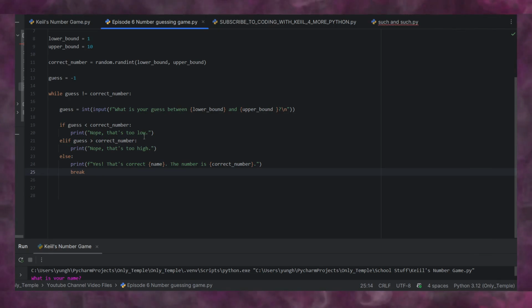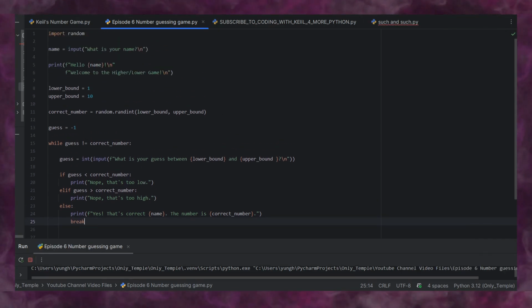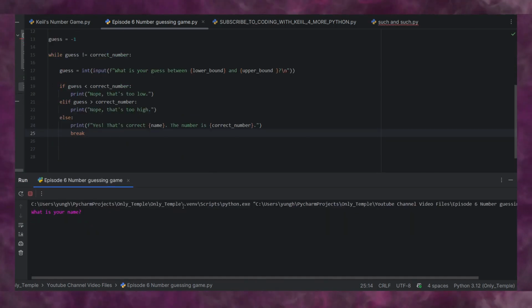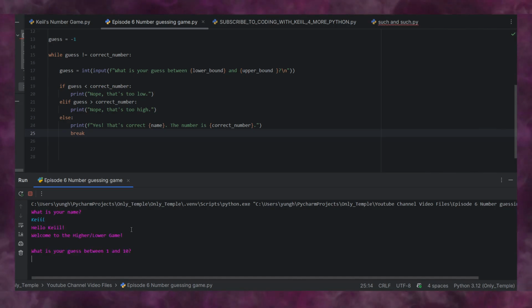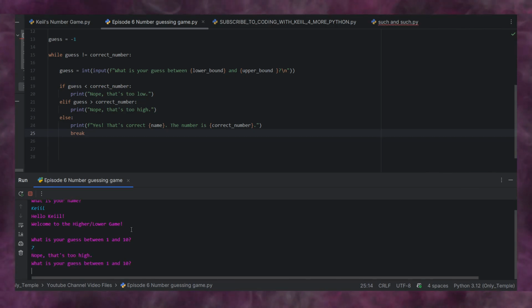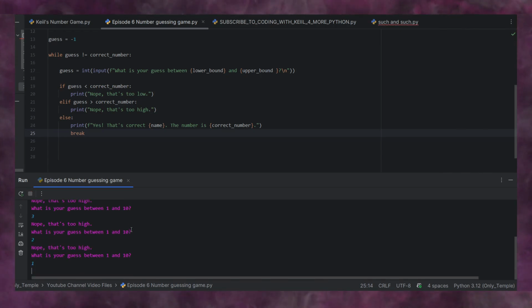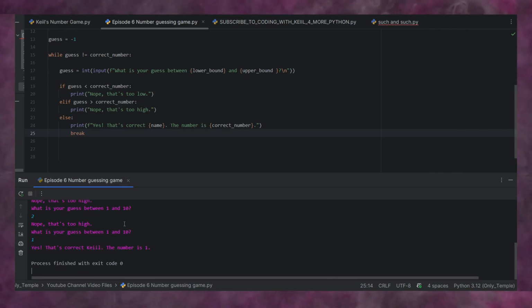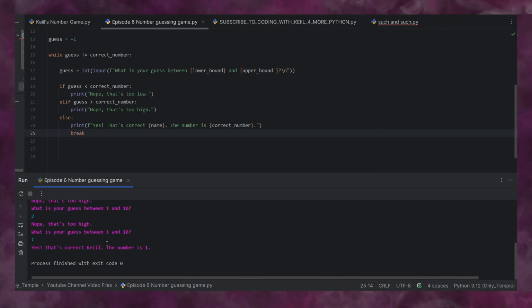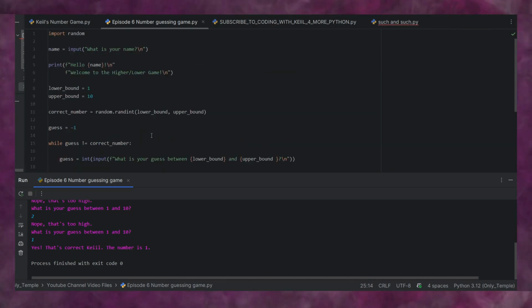Okay, so let's run this and see how it works. What's your name? Keiil. Keiil, welcome to the higher or lower game. What is your guess between 1 and 10? Let's just say 7. Nope, it's too high. What's your guess between 1 and 10? 3. Nope, it's too high. What's your guess between 1 and 10? 2. Too high. 1. Bada boom. Yes, that's correct. Okay. This is a pretty straightforward little program. And really, you could stop here.